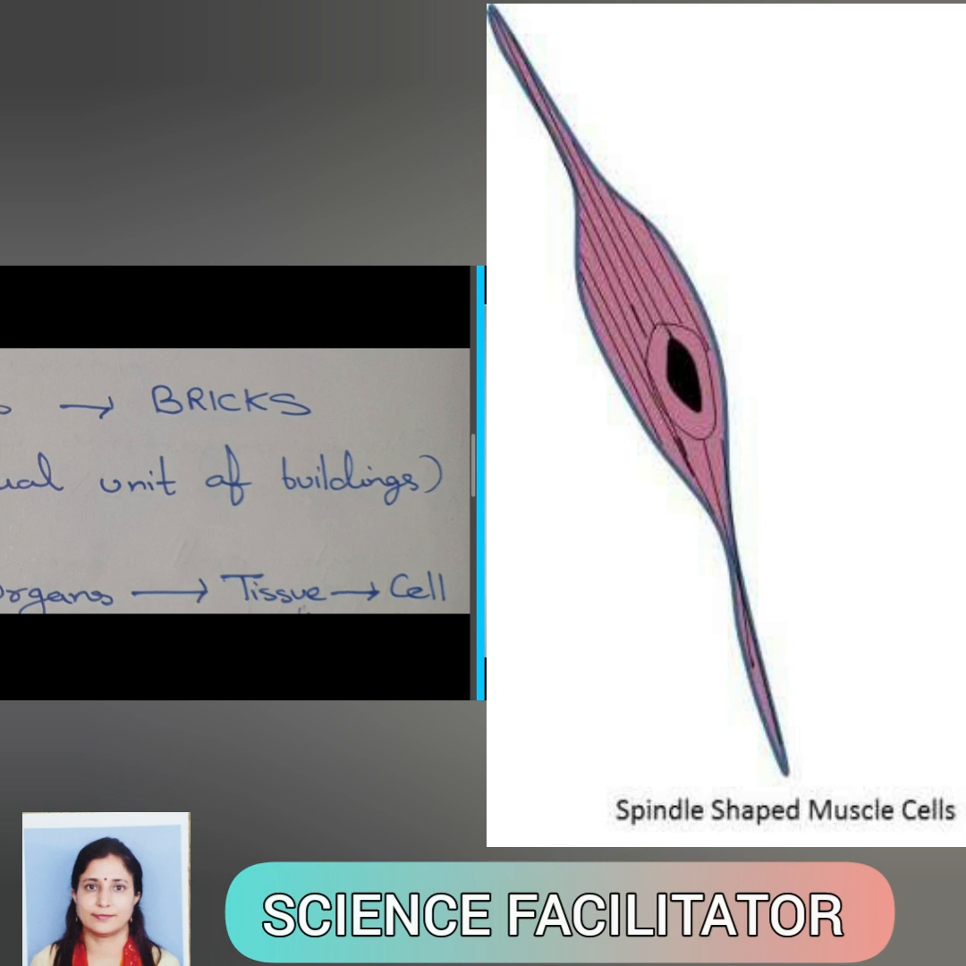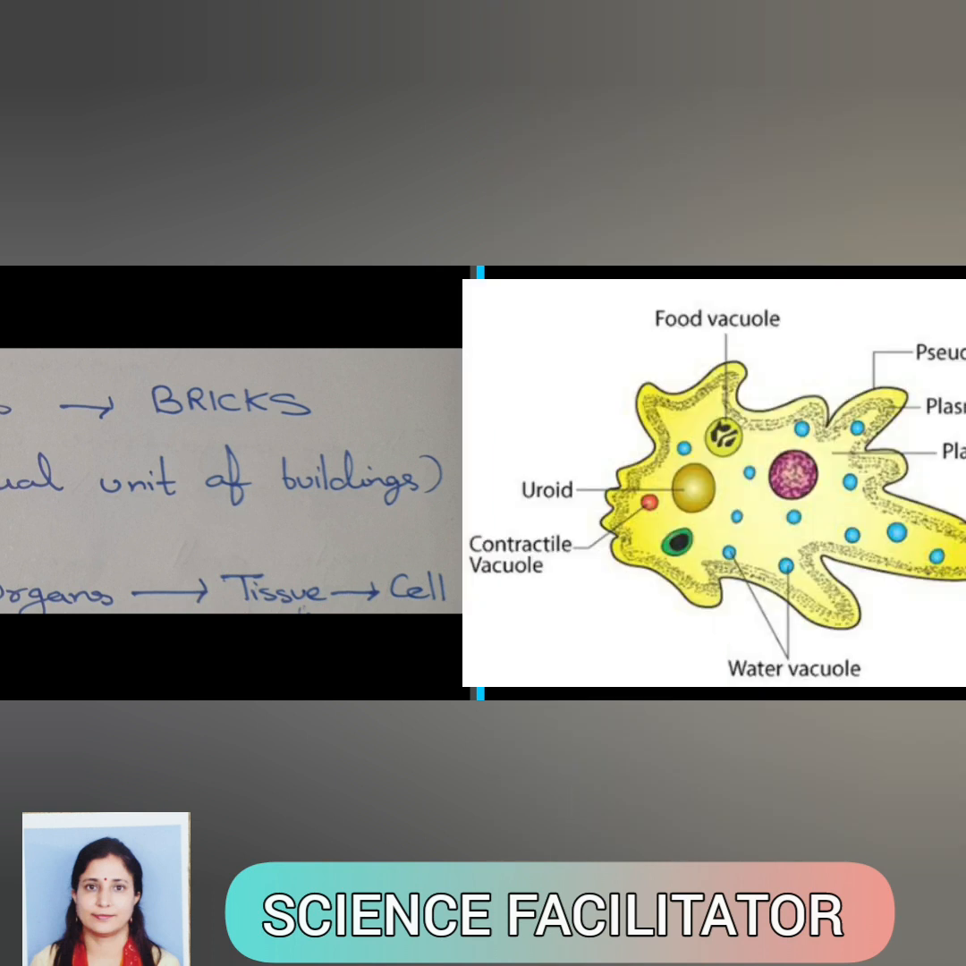And the cell is also the functional unit of life. How is it the functional unit of life? We know that a single cell, as in the case of amoeba, is able to carry out all life processes like digestion, respiration, transportation. So we can say that the cell is also the functional unit of life.